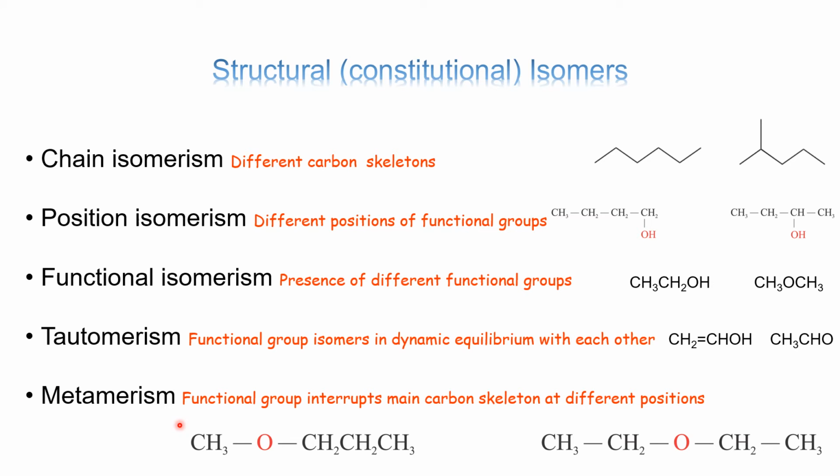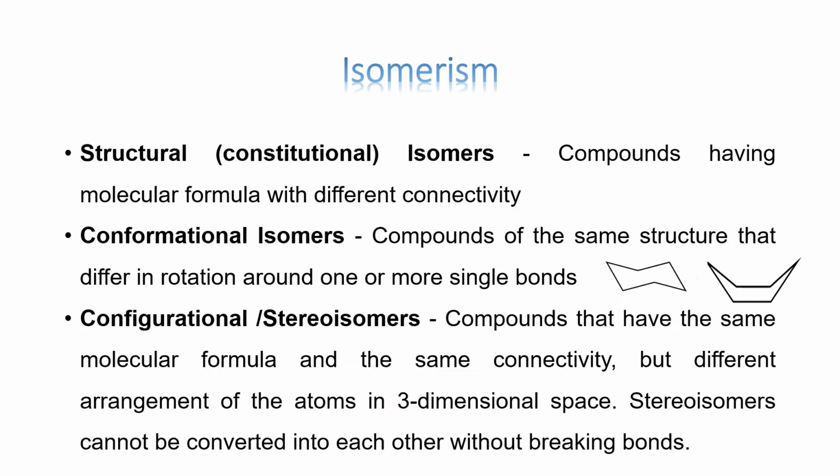Metamerism happens when the functional group interrupts the main carbon skeleton at different positions. Suppose we have ethers, so you can see this ethereal oxygen is between first and second carbon atom, but here it is between second and third carbon atom. That makes it metamers. So structural isomers are the compounds having same molecular formula but with different connectivity.